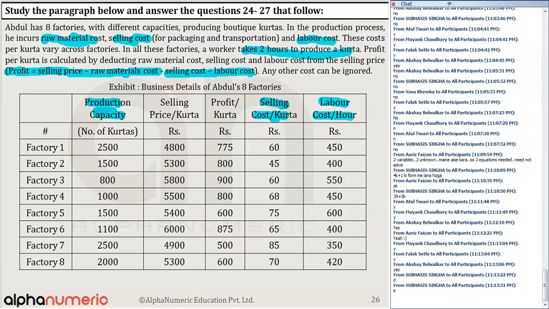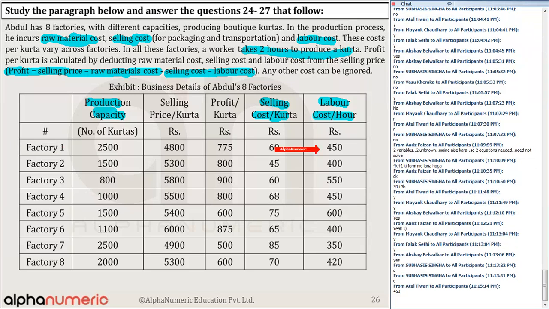Okay. So for example, if I am talking about factory 1, ठीक है, factory 1. What is the labor cost for factory 1 per hour? ₹450. ठीक है, देखिए फैक्ट्री 1 का लेबर कॉस्ट क्या है, ₹450 पर आवर. बट फॉर वन कुर्ता, ठीक है, हाउ मच इज द कॉस्ट? 2 से मल्टीप्लाई करूंगा ना, because a worker takes 2 hours to produce a kurta.